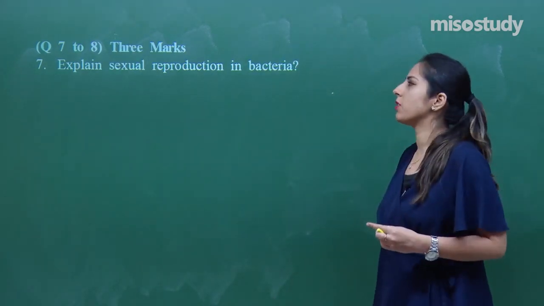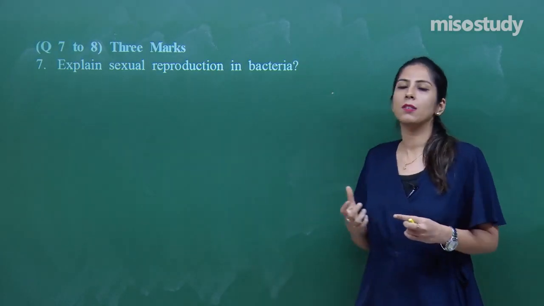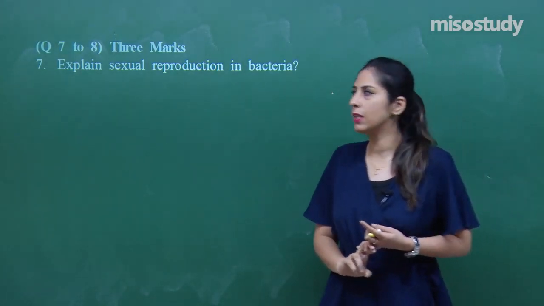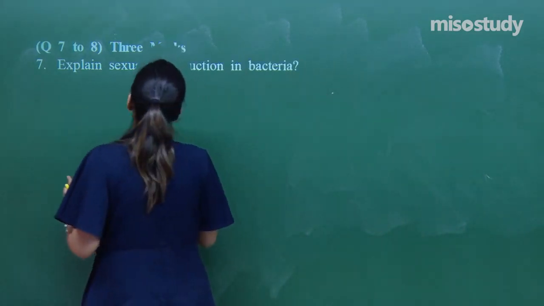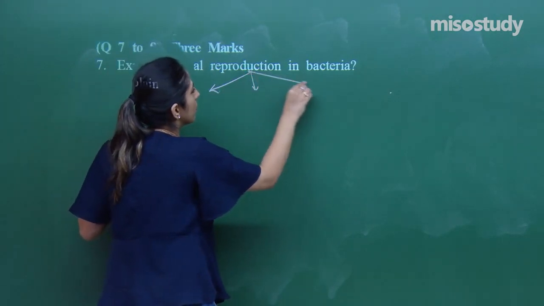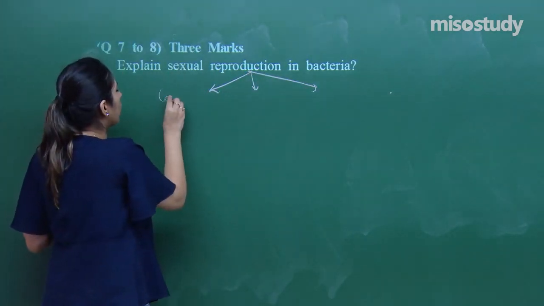Explain sexual reproduction in case of bacteria. Now, sexual reproduction in case of the bacteria happens by various methods, and in the sessions we have discussed about the 3 types by which the sexual reproduction happens. The first one is called as a conjugation.